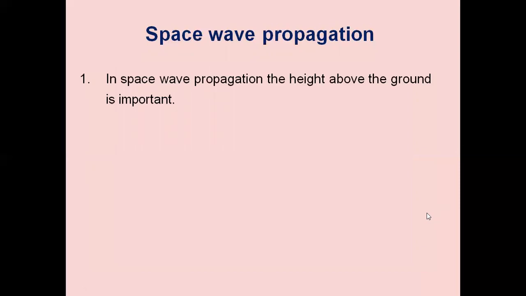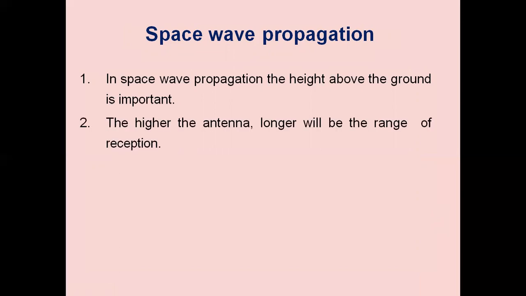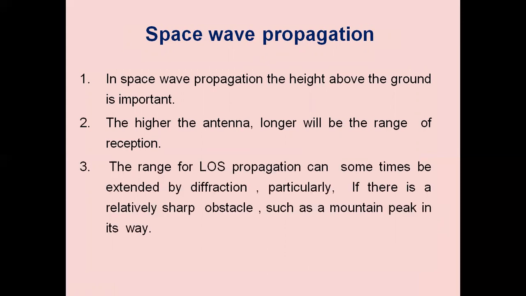In space wave propagation, the height above the ground is very important. The higher the antenna, longer will be the range of reception. So if we have more antenna height, we can propagate the signal over more distance. The range for line of sight propagation can sometimes be extended by diffraction.